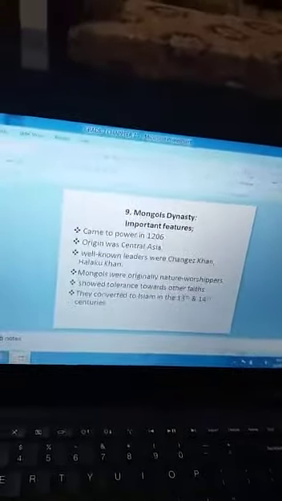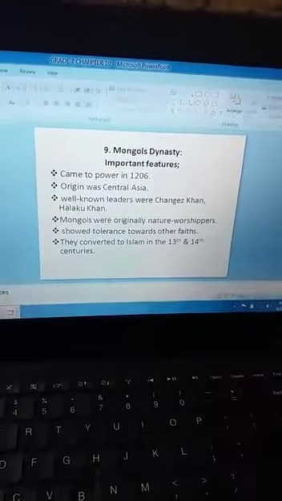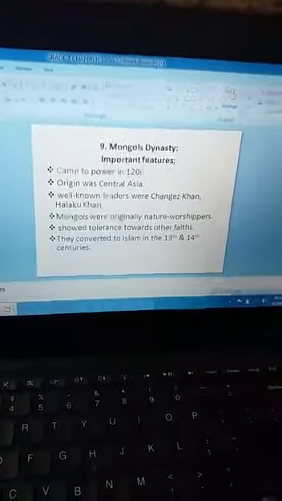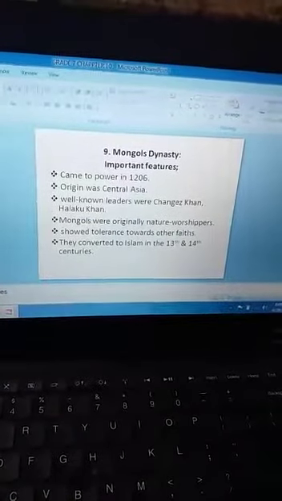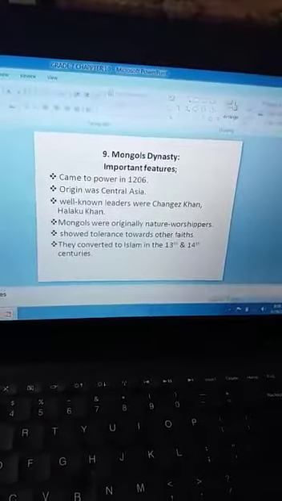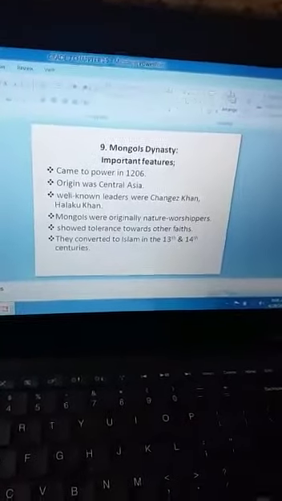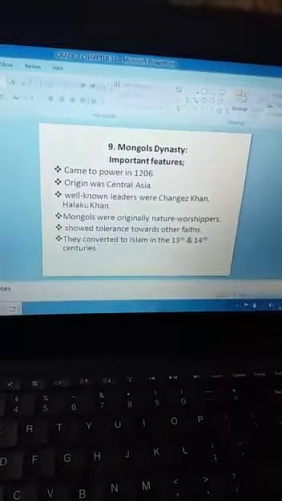The other is the Mongols dynasty. Its important features are: it came to power in 1206. Origin was Central Asia. Its well-known leaders were Genghis Khan and Hulagu Khan. Mongols were originally nature worshippers. They showed tolerance towards other faiths, towards the believers of other religions. They converted to Islam in the 13th and 14th century.